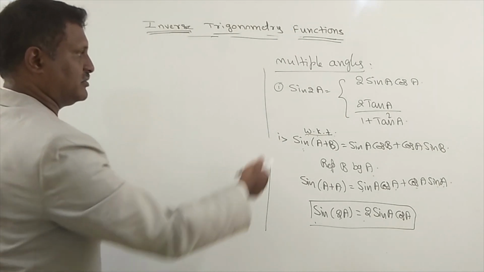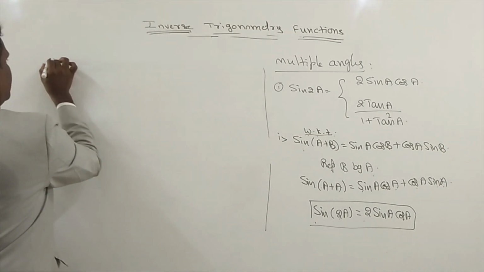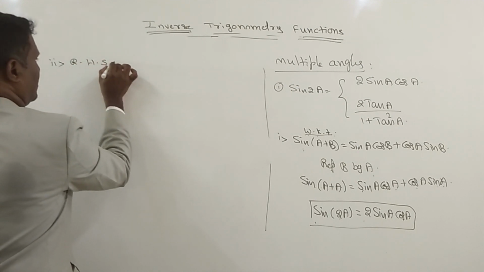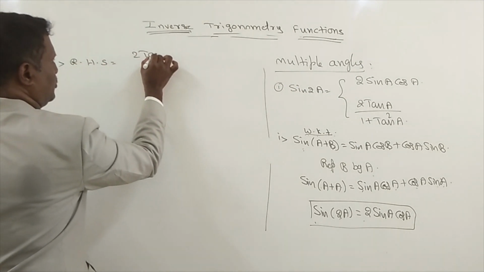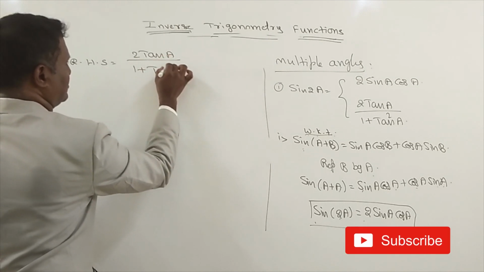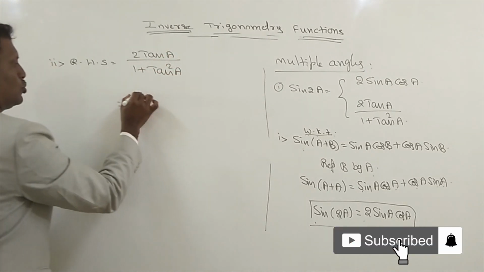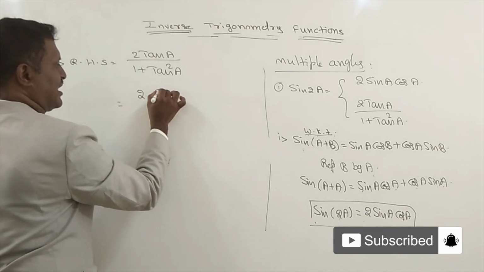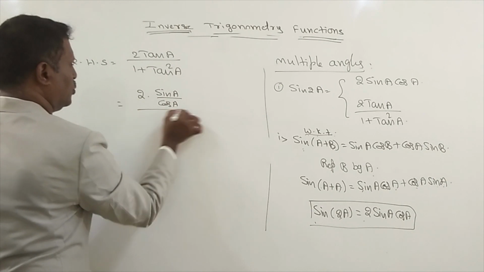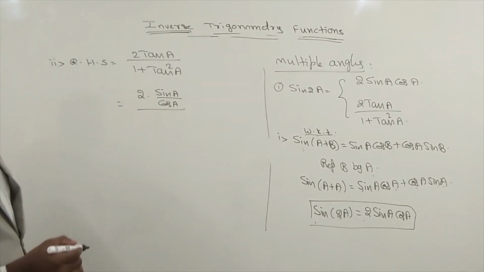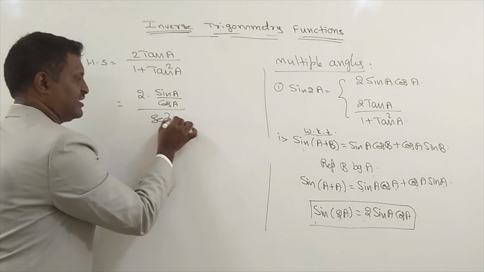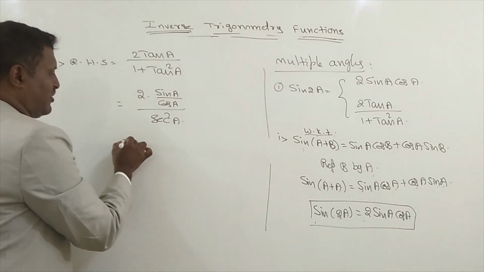Now, second one, proof. First, I'll take the right hand side. Right hand side: 2 tan A by 1 plus tan square A. So, 2 into tan A, which we can write as sine A divided by cos A. You know the formula, 1 plus tan square A, we can directly write secant square A.